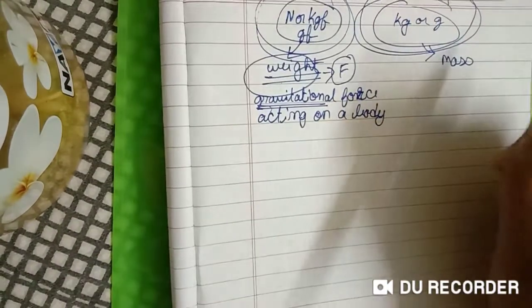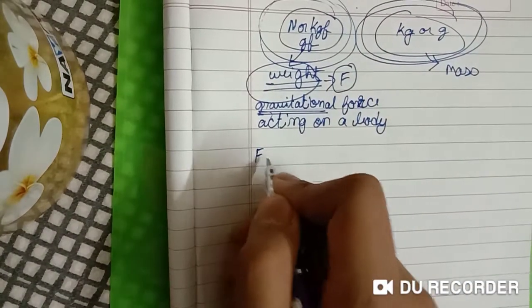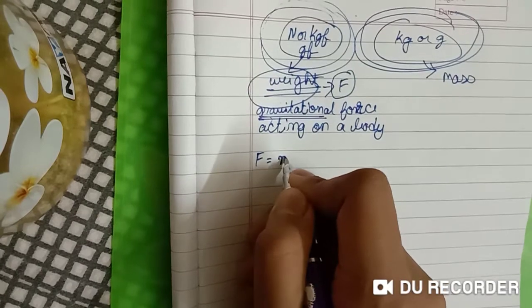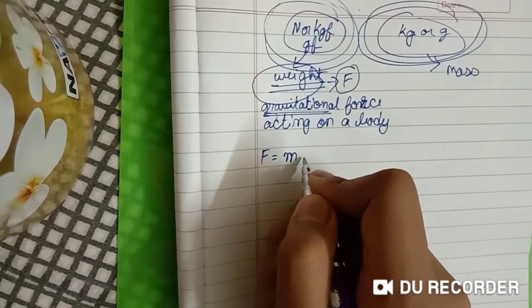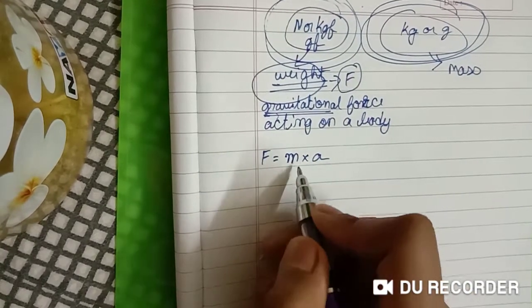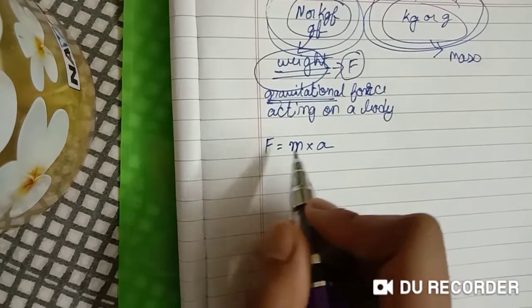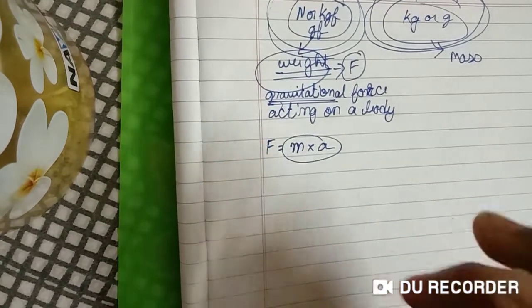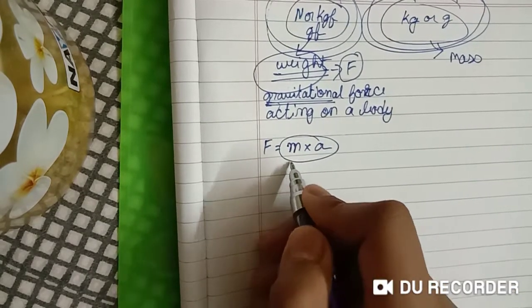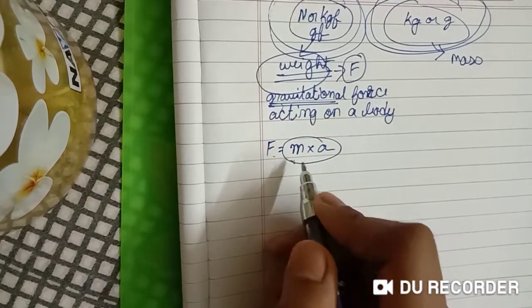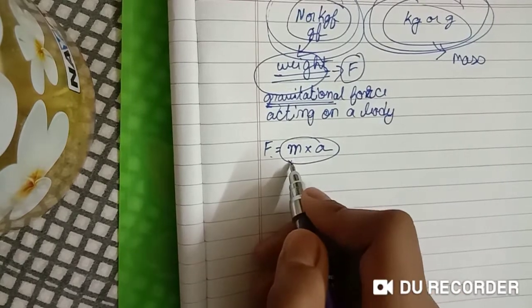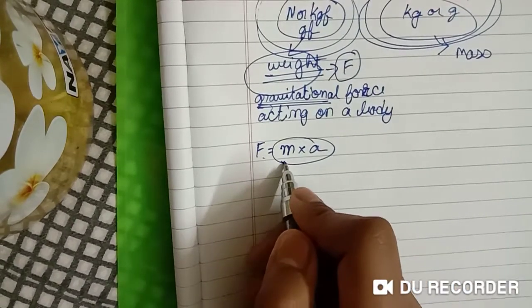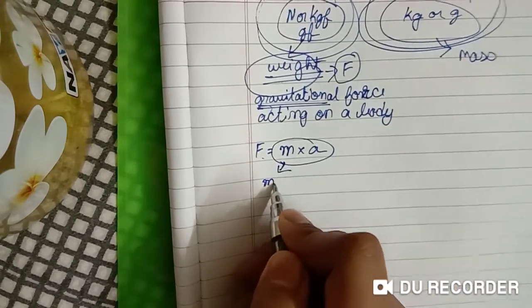And so let us come back to force. What is force actually? Force is the product between mass and acceleration. If you are not sure about these two things, I will explain it in my first video. You can check it out. So force is the product of mass and acceleration. And hence let us first talk about mass.